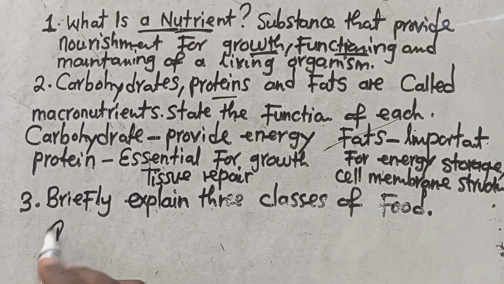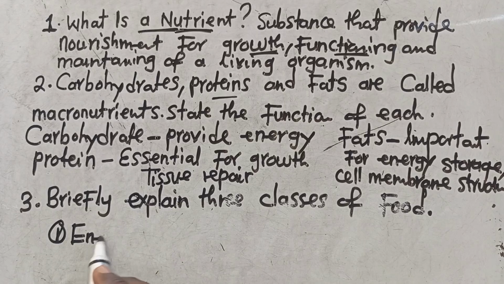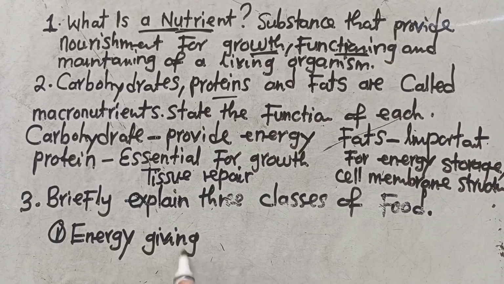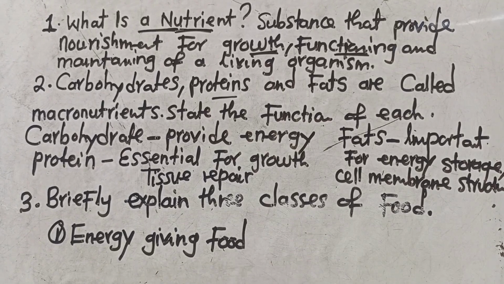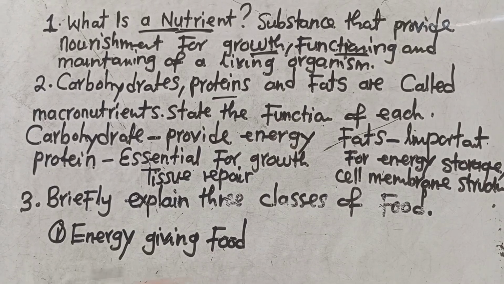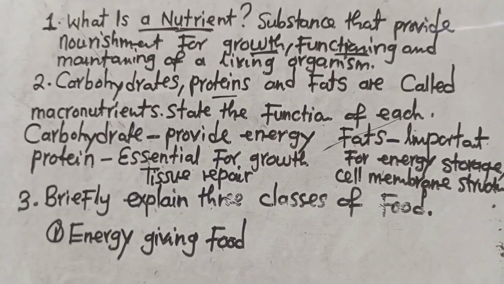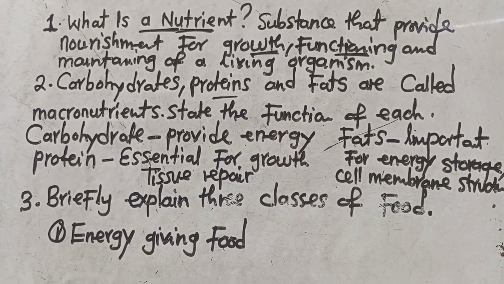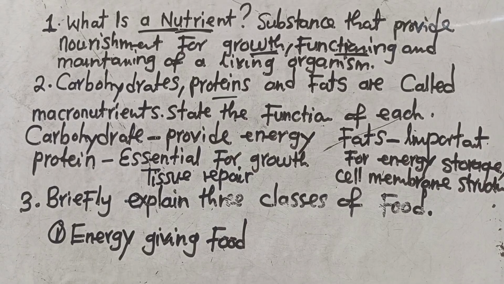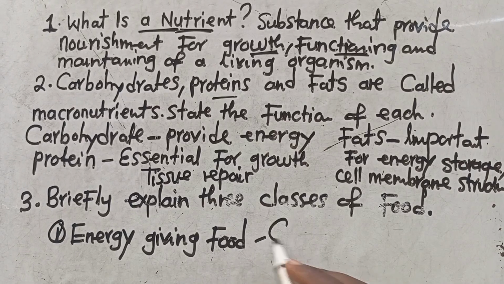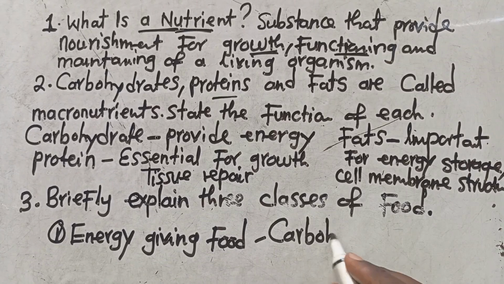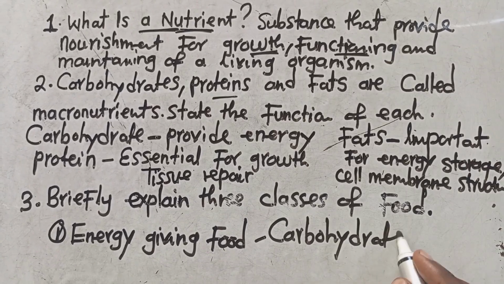The 3 classes of food that we have. Number 1 is what we call energy giving food. You are supposed to explain this in essay form, but it is your understanding that you put here. You start explaining them nicely using an essay. You tell them, okay, we've got 3 classes of food. The first class of food is called energy giving food. Example of an energy giving food, we've got a carbohydrate.